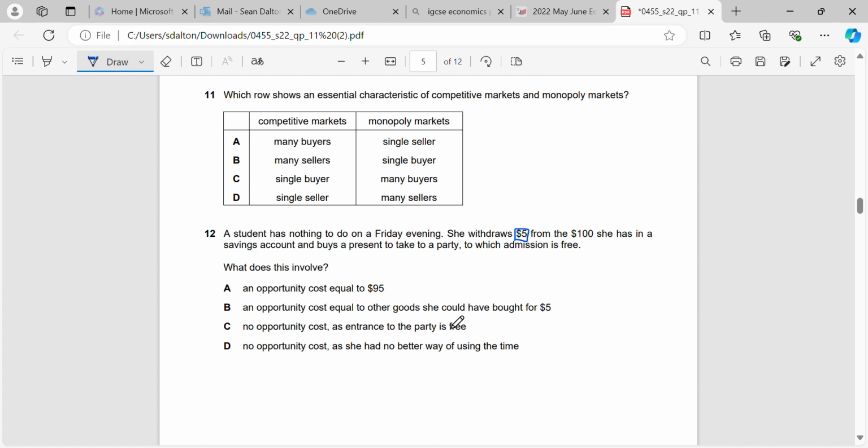So in this case, the opportunity cost is going to be equal to the other goods that she could have bought for the $5. She hasn't made a decision with the other $95, so it can't be A. Remember, it's the next best alternative to a decision that we make, and her decision was to take $5 to buy a present. And there is no opportunity cost is wrong. There is, because there's money involved, $5. So D and C, no opportunity cost is wrong. Opportunity cost is equal to what she could have bought for her decision to take out $5.